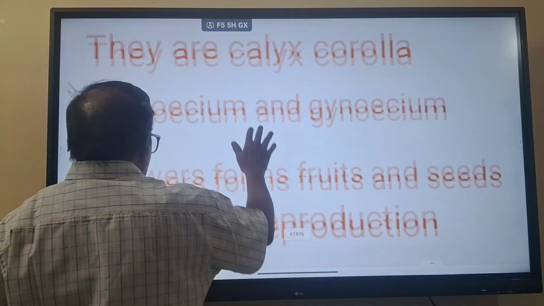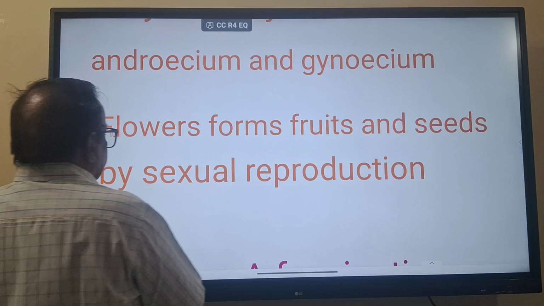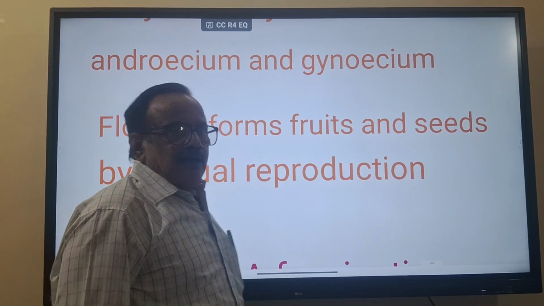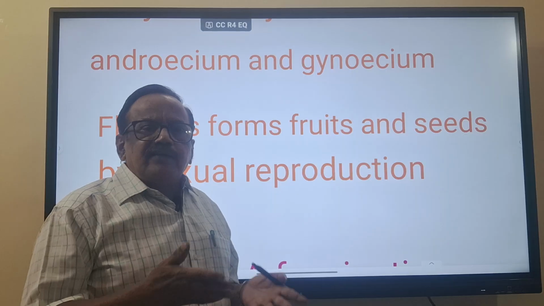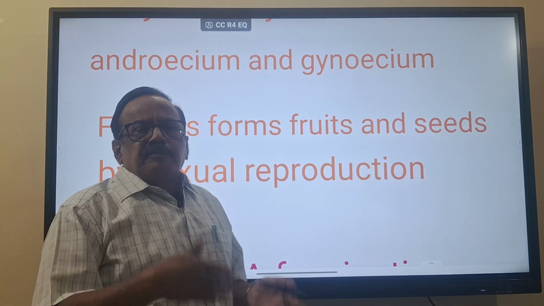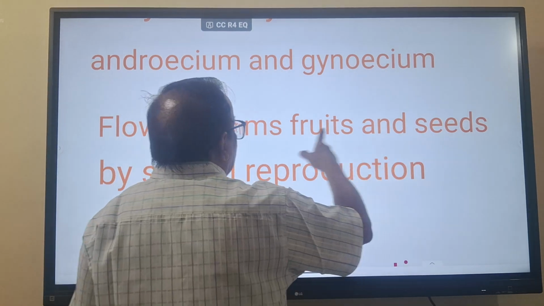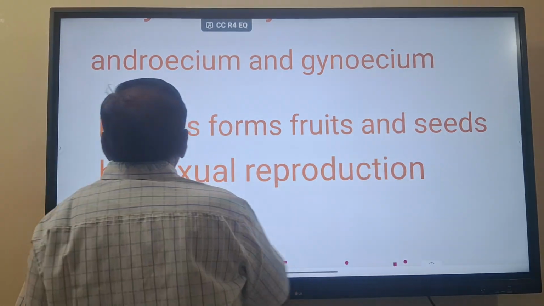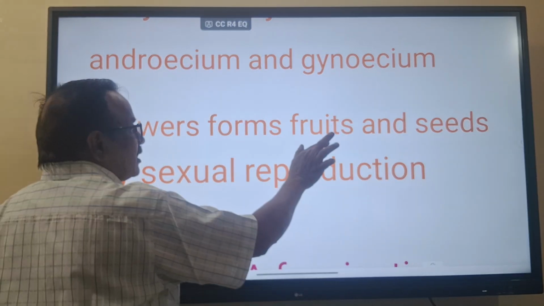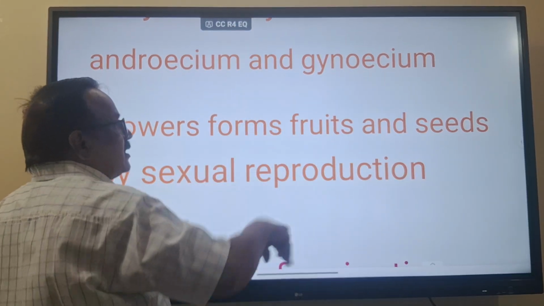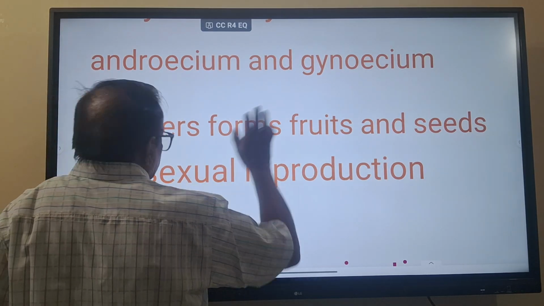Now, flowers form fruits and seeds by sexual reproduction. So in the flower, androecium is there, gynoecium is there. They will do the pollination and fertilization, everything will take place. And next, it will form the fruits and seeds. The flower's main purpose is this one, whatever the aim is different. The purpose is seed formation and fruit formation.